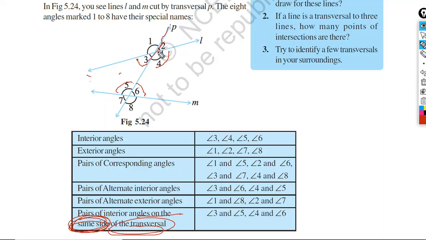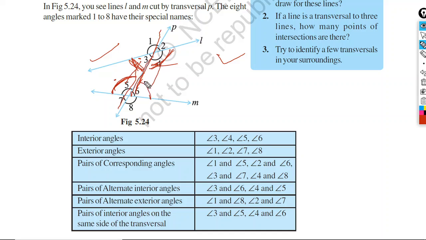Who is the transversal? The transversal is here. So P is the transversal here, and they must be on one side, either this side or this side. So who will be the pair? Angle 3 and angle 5 are the pair of interior angles on the same side of the transversal. Similarly, angle 4 and angle 6. You try to remember these things.